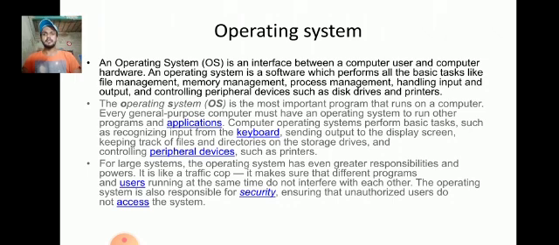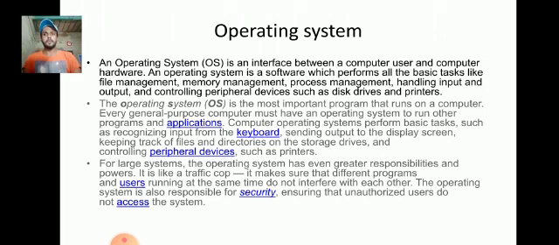So the operating system is the most important program that runs a computer. Every general purpose computer must have an operating system to run other programs and applications. Computer operating systems perform basic tasks such as recognizing input from the keyboard, sending output to the display screen, keeping track of files and directories on the storage drives, and controlling peripheral devices such as printers.